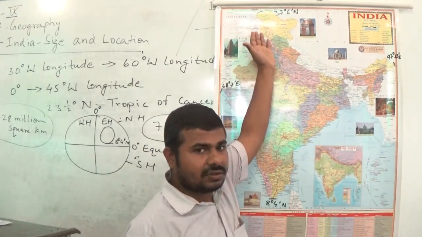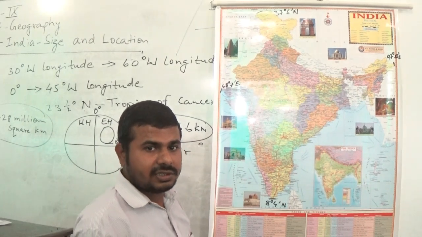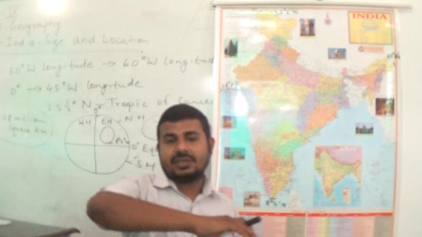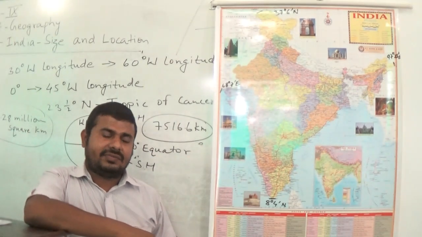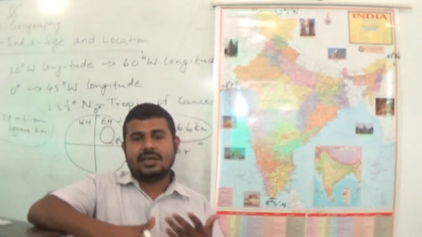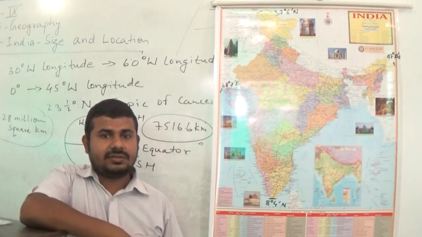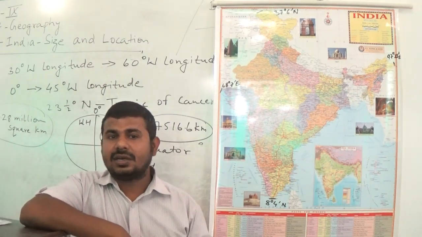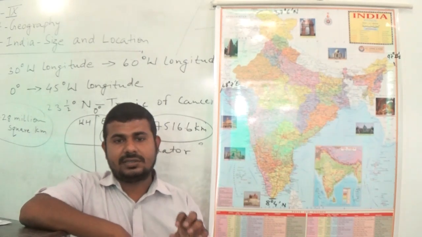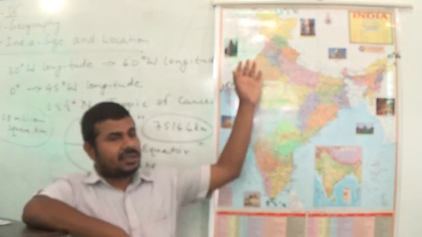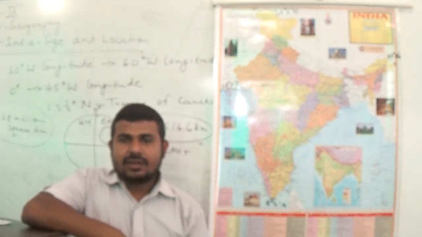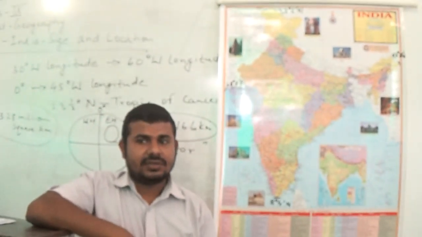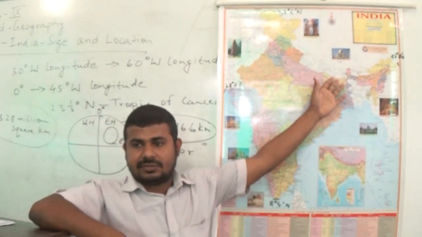In the northwest also we have this chain of mountains which is known as the Himalayas. This chain of mountains have lofty mountains, and as you know, the Mount Everest is the highest mountain in the world. This mountain is also located in this chain of mountains. But Everest is not located in India, as we know. Everest is located in Nepal.